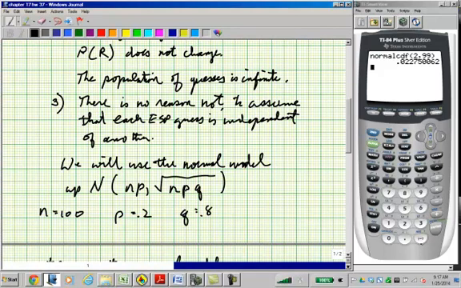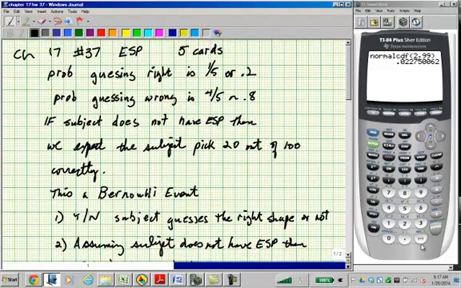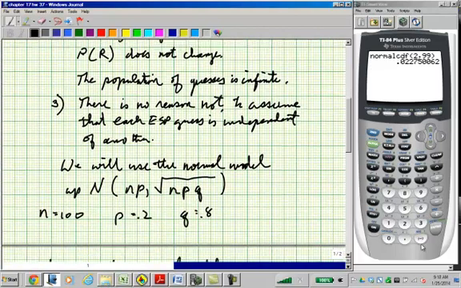Now, we need the normal model in this. So, this is binomial probability because we have a set number of events, 100. I got this written down here.